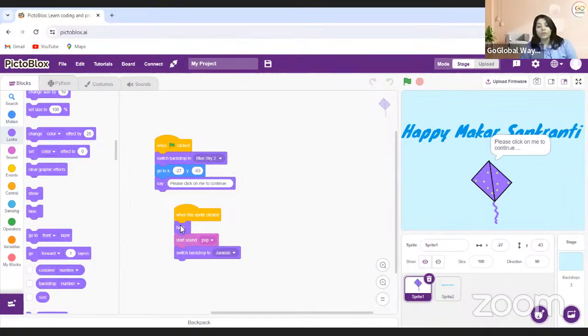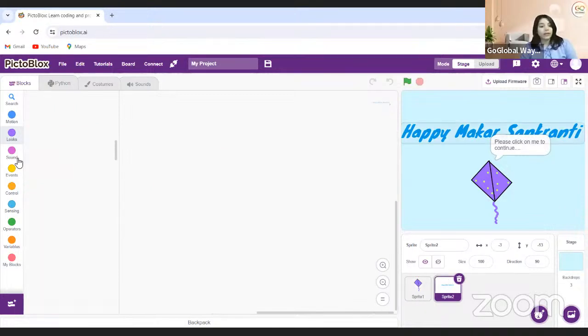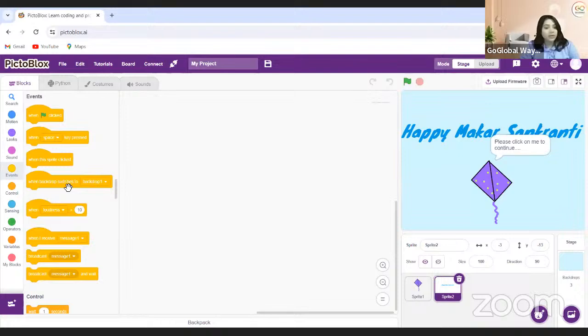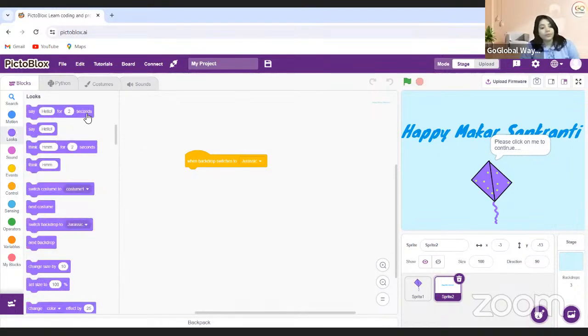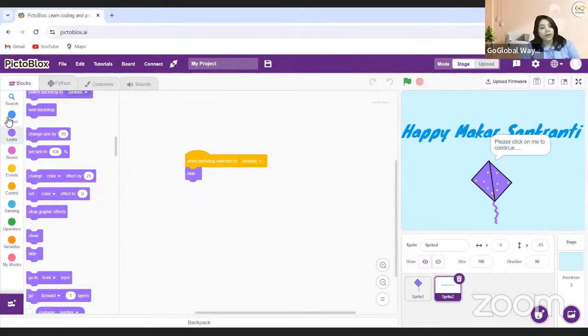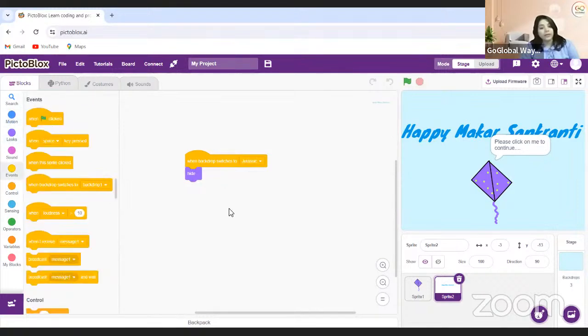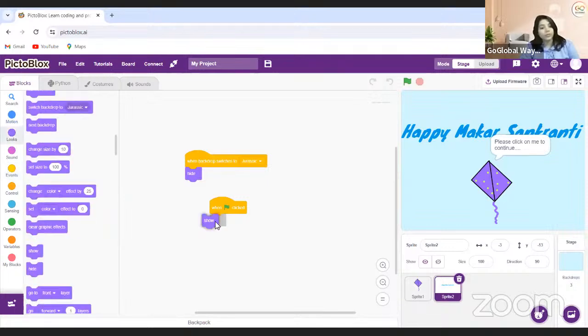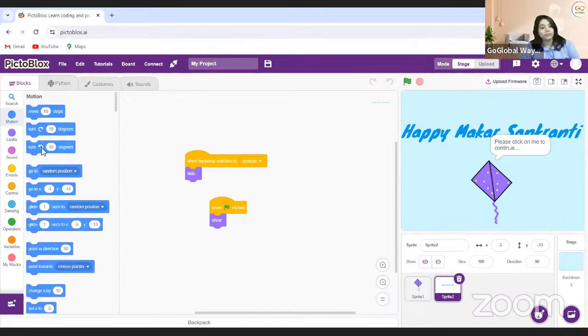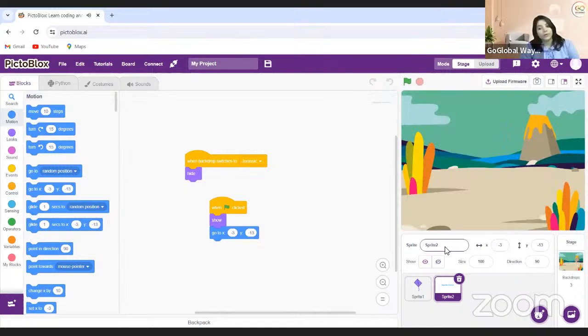Okay. Also, the same thing happens when the backdrop comes as Jurassic, this should be hidden. And when the green flag is clicked, I'm going to show this to the position. And start. Okay, so this will come over here.